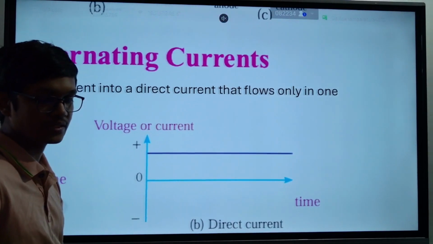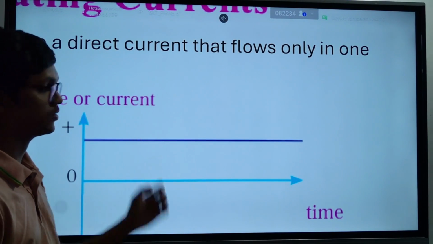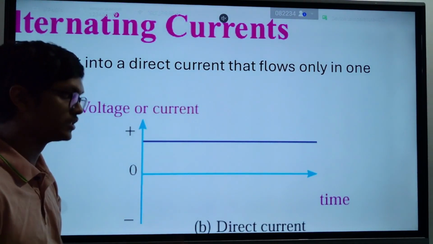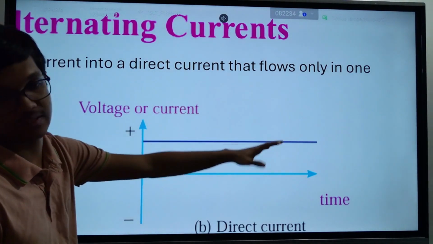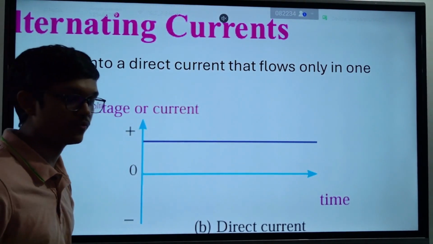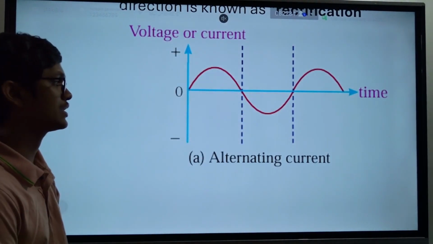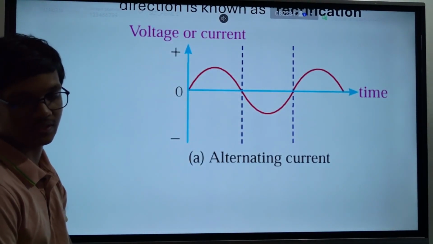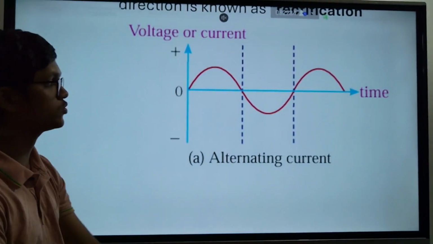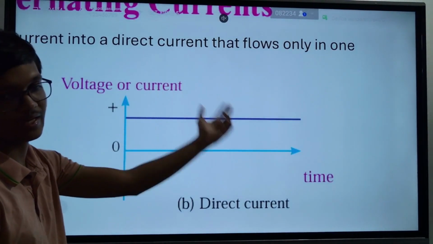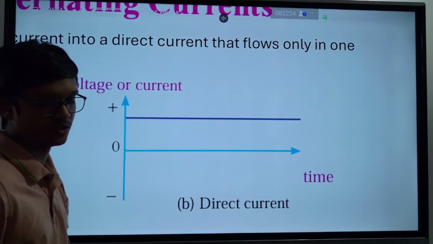What we need is a nice steady current like this. Our laptops, mobile phones, iPads, everything works with a current like this. So we have to somehow convert the current provided by the grid into this. We get the current like this from the plug points at your house, and you have to somehow convert it into a current like this. So that process should happen.